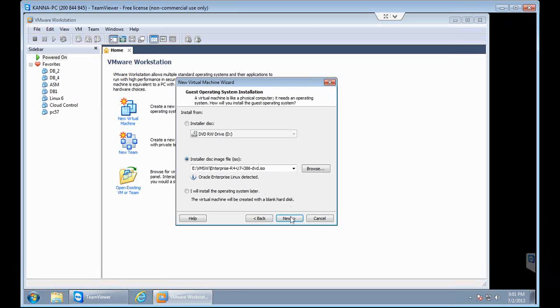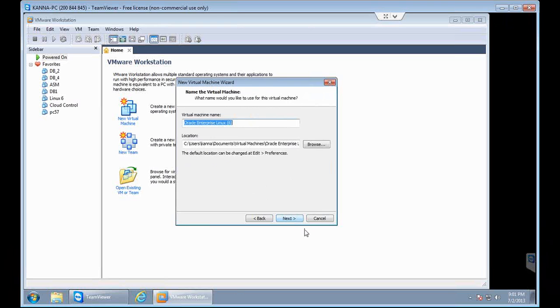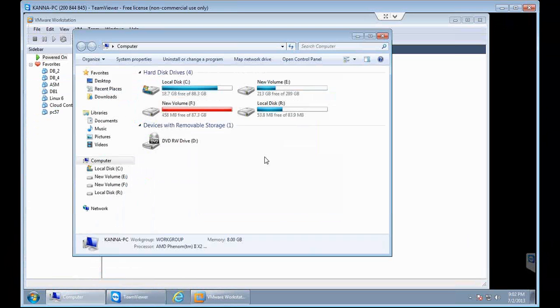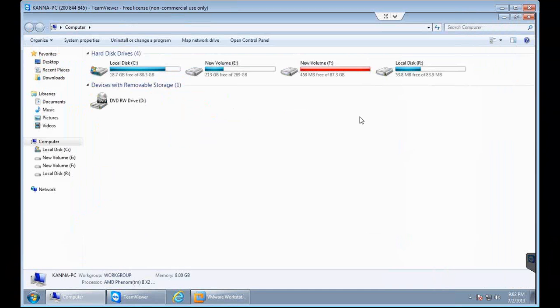So this is what you need to do. Click on next, and you need to select the virtual machine name. You can take any name. For example, I am taking my name for the virtual machine, and now you need to choose the location also. For this you need to make sure that you have at least 60 GB of space available on your hard disk.